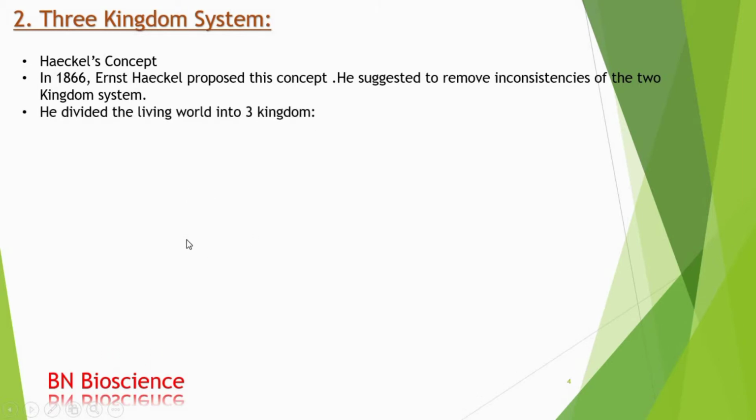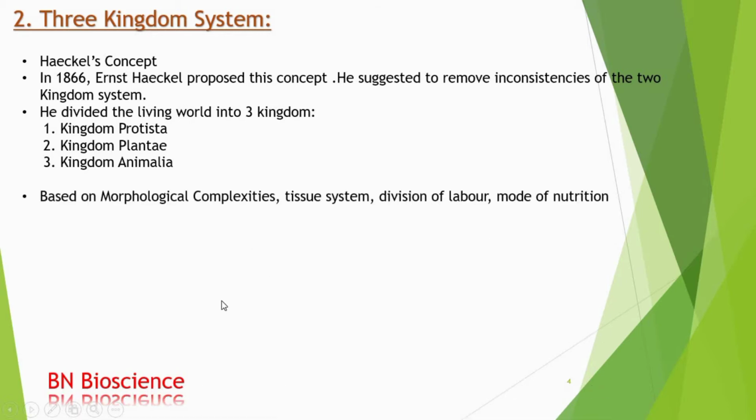He divided the living world into 3 kingdoms: kingdom Protista, kingdom Plantae and kingdom Animalia. He proposed the Protista group as a new kingdom for organisms having common characteristics of plants and animals, or having unique characteristics of their own. This kingdom is based on morphological complexity, tissue, system, division of labor, and mode of nutrition.